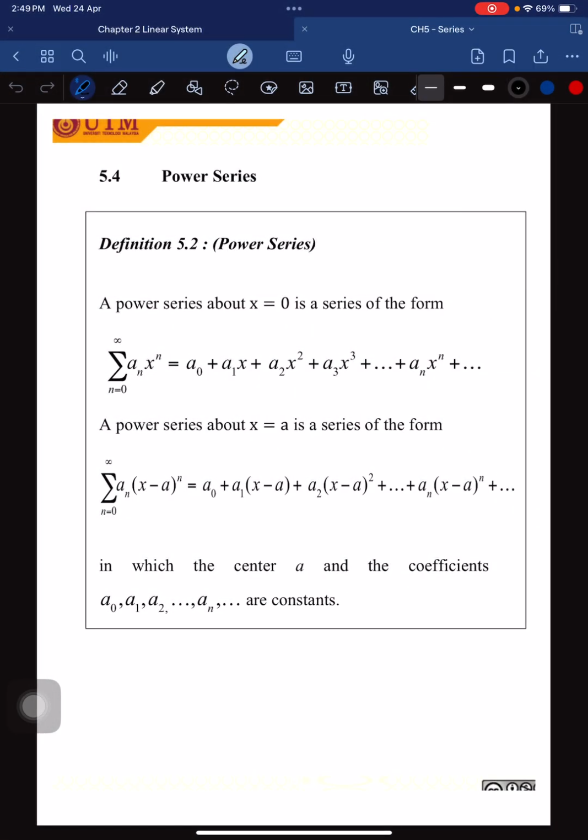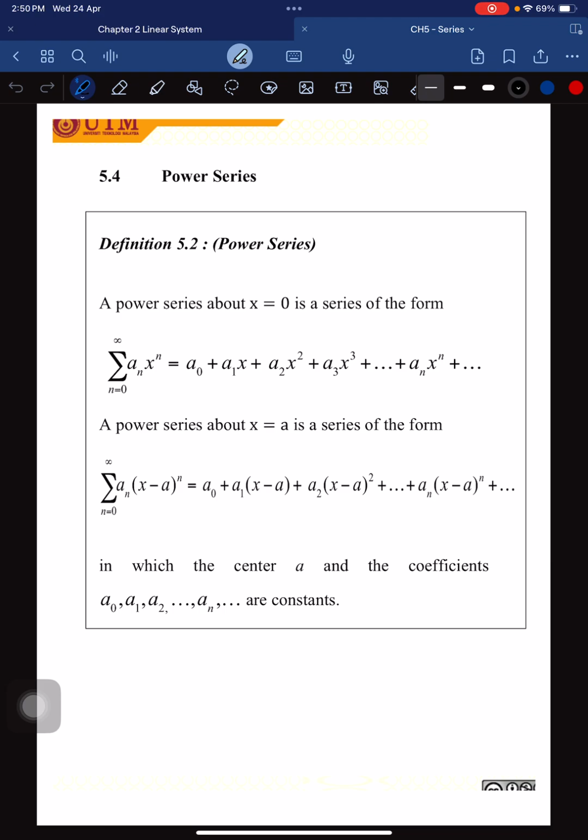So this is the next subtopic for chapter 5 on the power series. In this subtopic, we are going to study the expansion for exponential, logarithm and trigonometric.